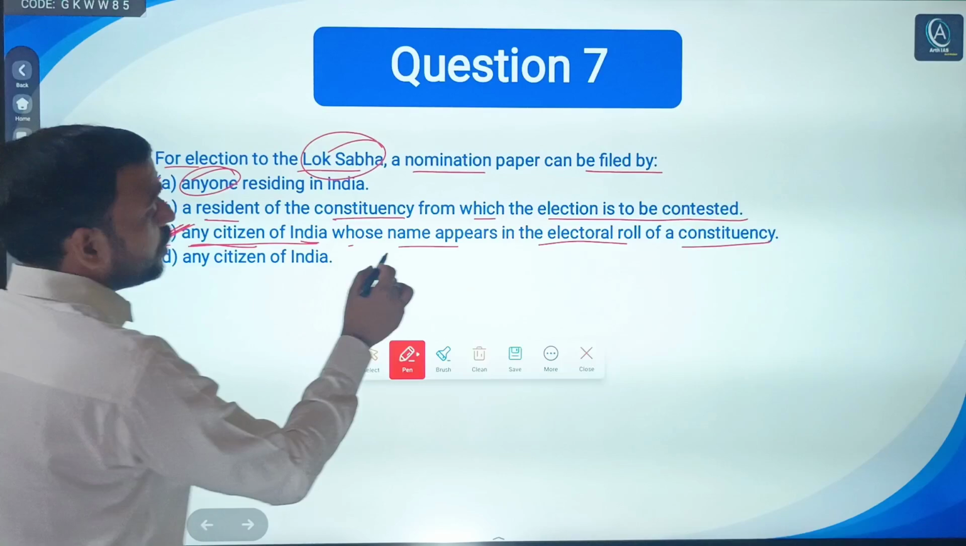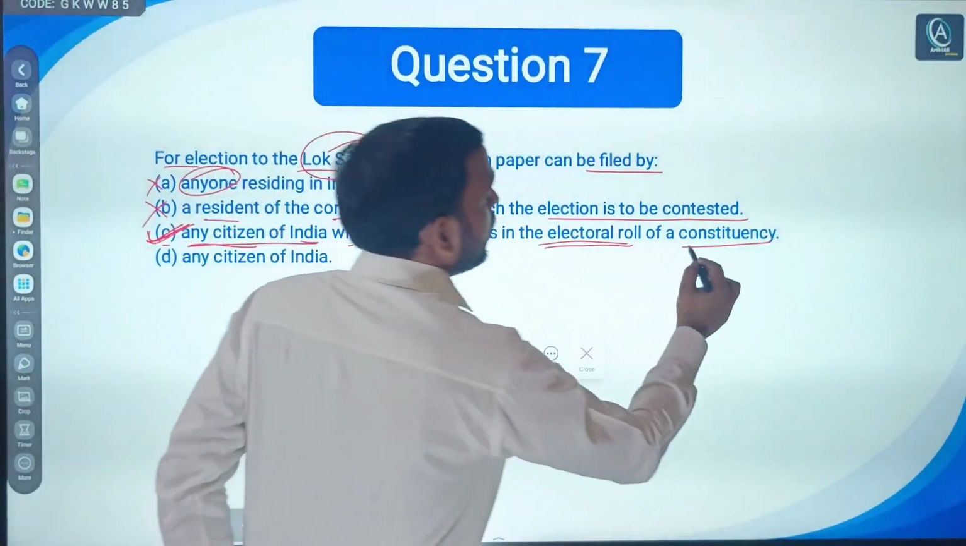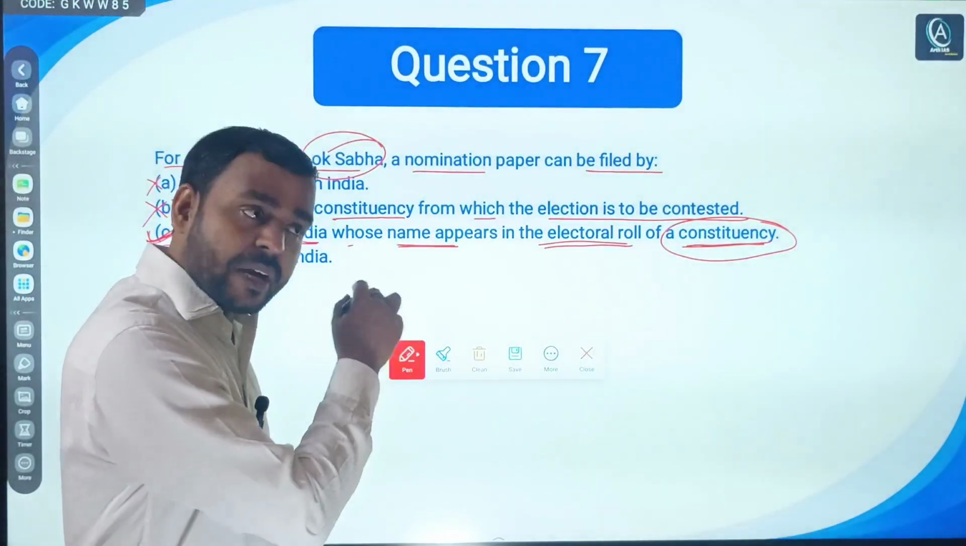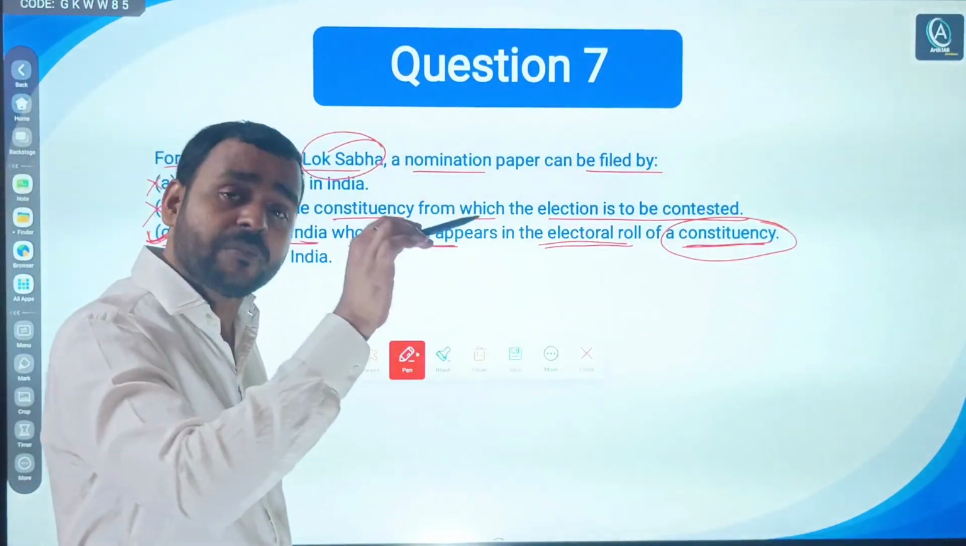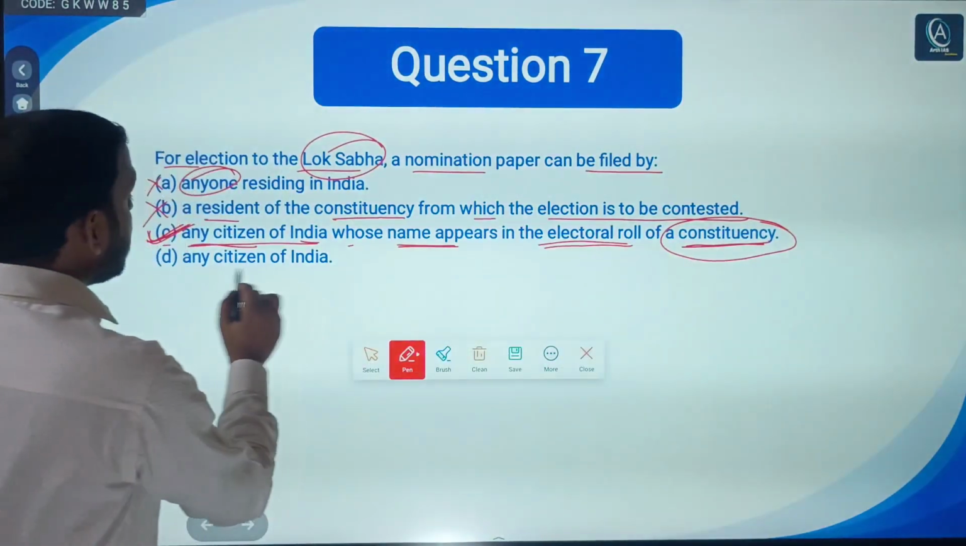Means any citizen of India whose name appears in the electoral roll, commonly known as voter list, of a constituency. Any constituency. I told you that you can file nomination from within the territory of India from any constituency in a Lok Sabha election. D, any citizen of India.